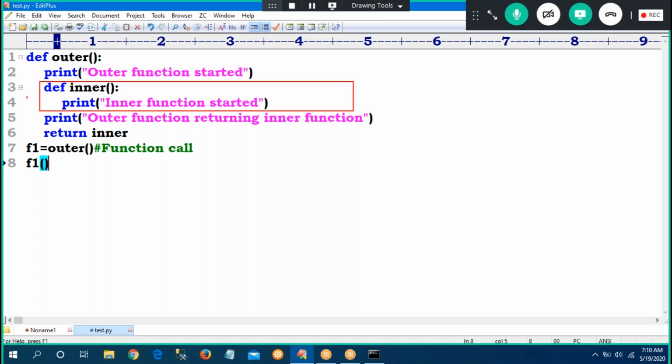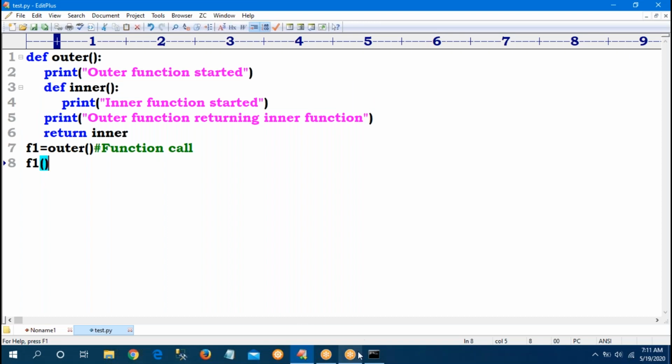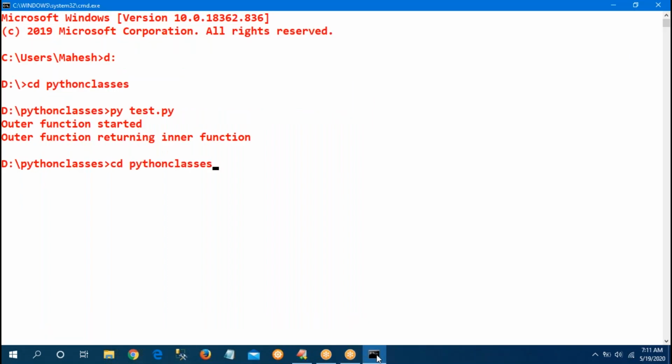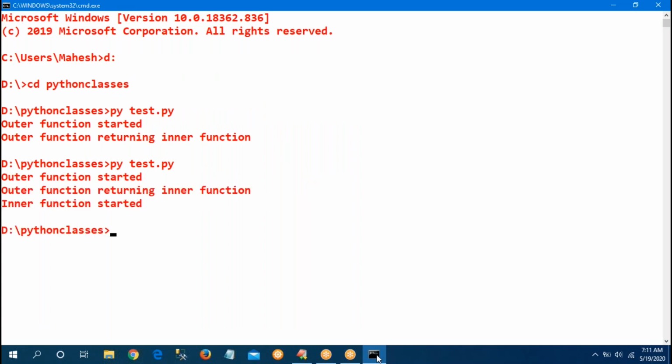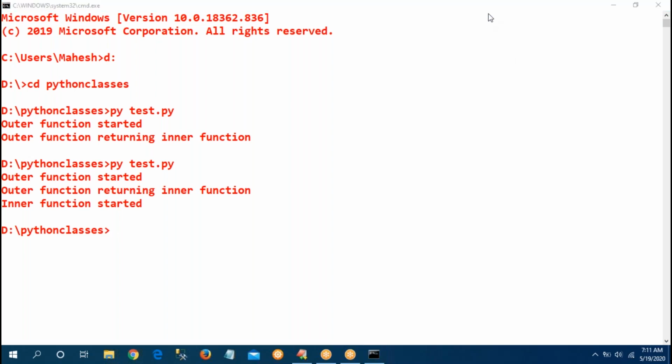Whenever I call f1, then only the inner function will be executed. Now check here this time: inner function is also started. That is the meaning, outer function and inner function are both executed.